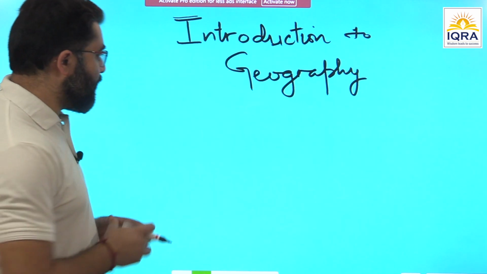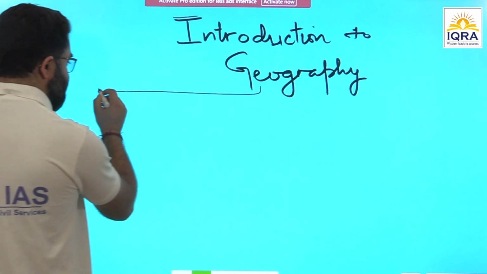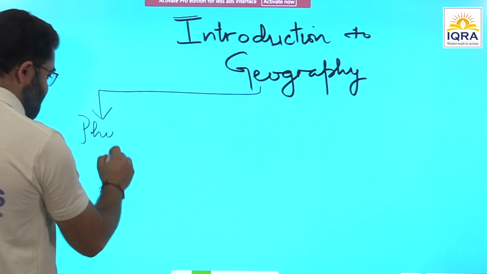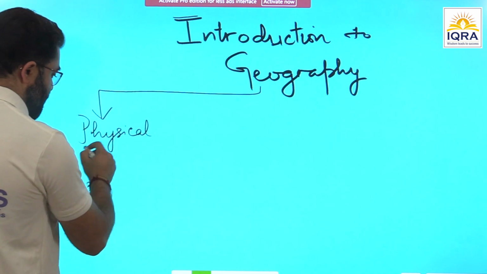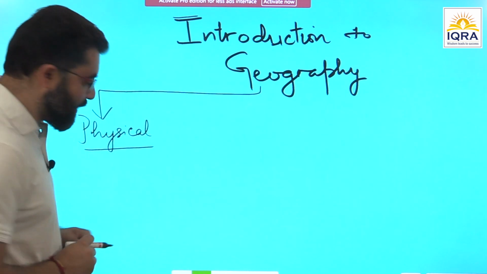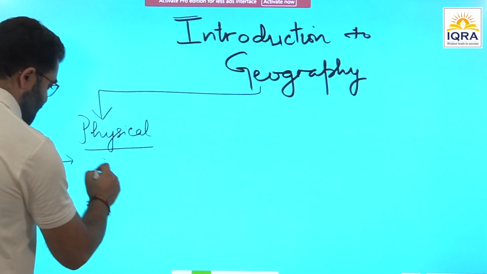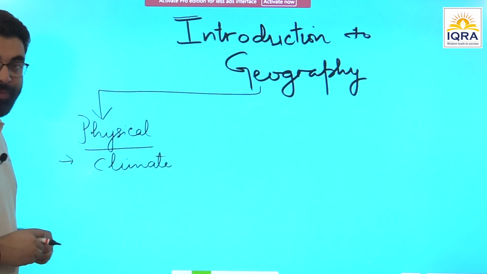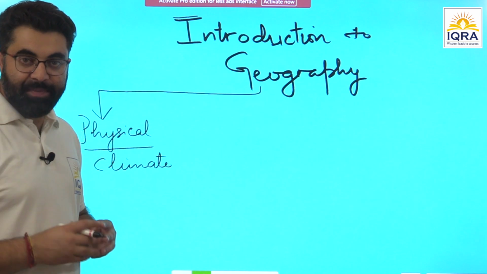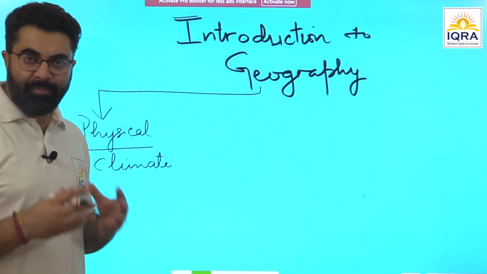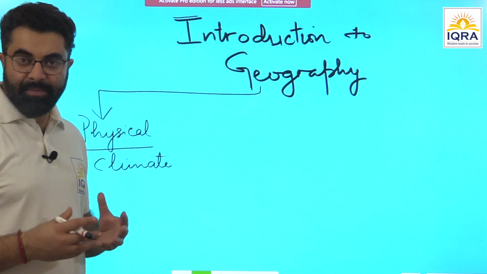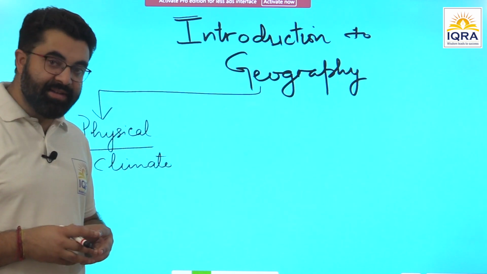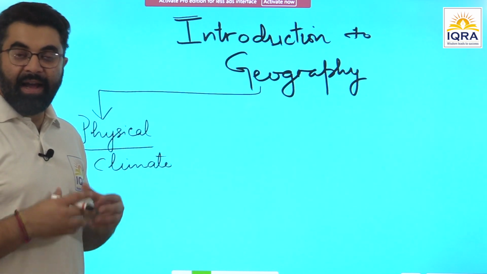There are three broad classifications of the syllabus that we do here. We divide geography into three parts. First is physical geography, in which we are going to discuss three major topics, which includes climate and climatic conditions of various places. First, we'll understand the concepts of climate like temperature, pressure, humidity, precipitation, cyclones, anticyclones, and then towards the end we are going to discuss the climatic regions of the world